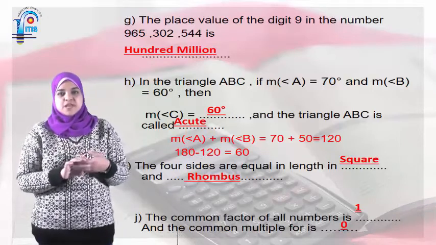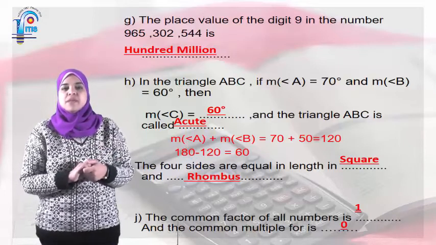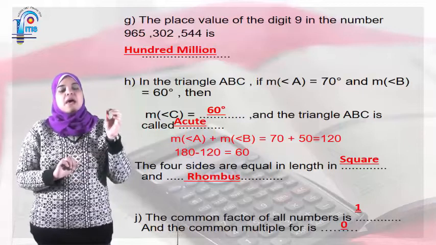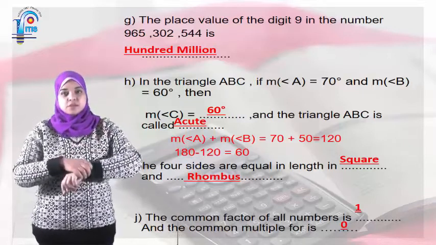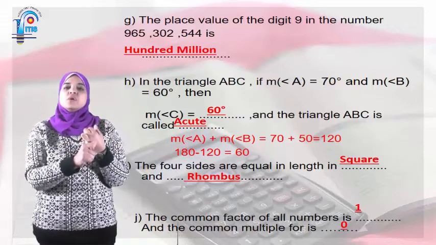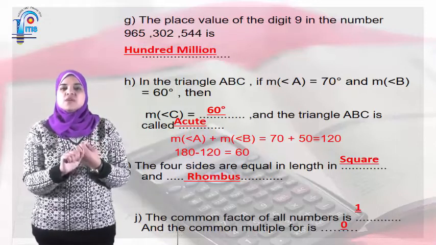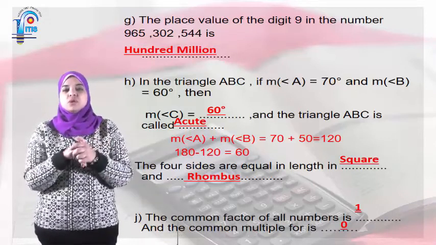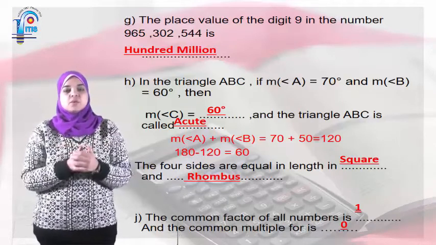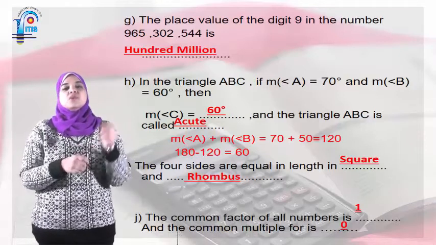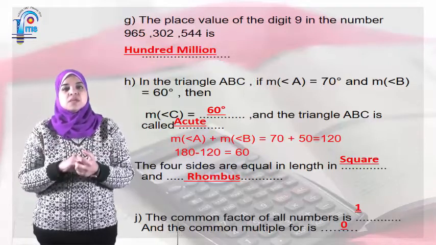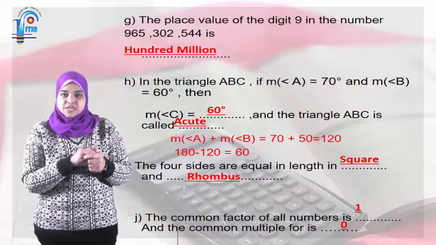In the triangle ABC, measure angle A equals 70, measure angle B equals 60, then measure angle C equals what? Okay. And then I want the type of the triangle. To know the type of the triangle, I have to get the 3 angles. So the first one equals 70 and the second one equals 60. So how could I find the third one? The first step, I will make 70 degrees plus 60. 70 plus 60 equals 120. Then 180 minus the result. So 180 minus 120 equals 60. So the third angle will be equal 60 degrees.